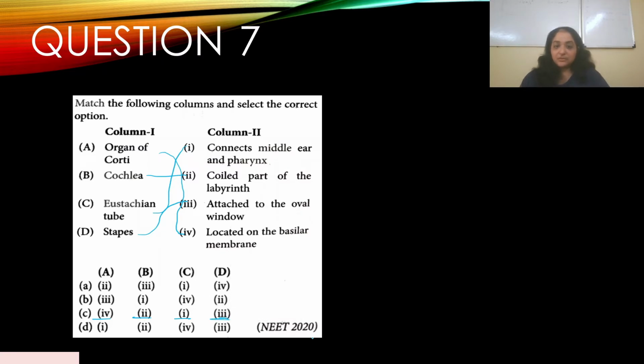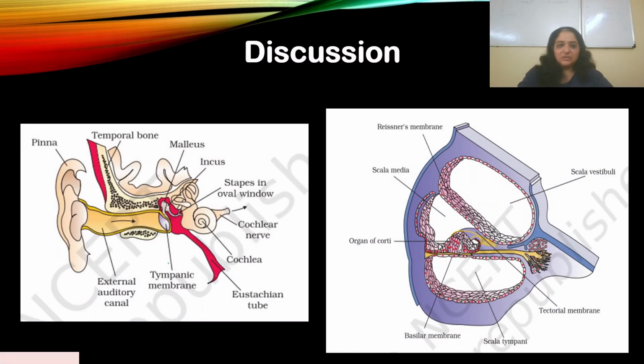Now this appeared in NEET 2020. It's quite recent. Your answer is C. Clear? Let's go to the discussion. Both these diagrams are taken from NCERT, so no excuse for not knowing them. You can see the stapes here, the oval window, the Eustachian tube here, and the cochlea here.